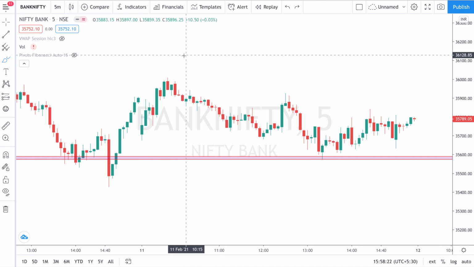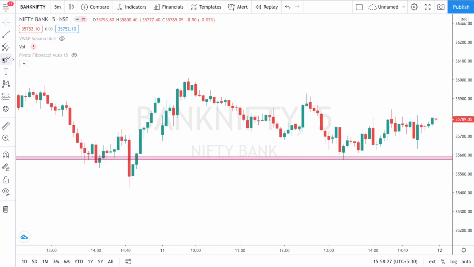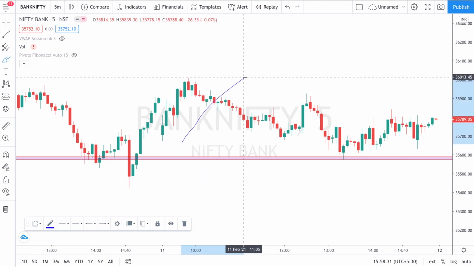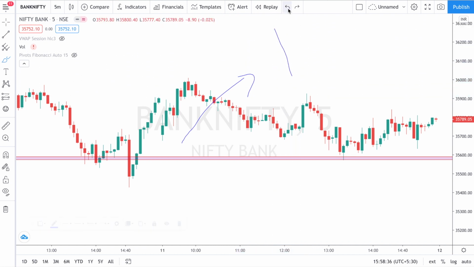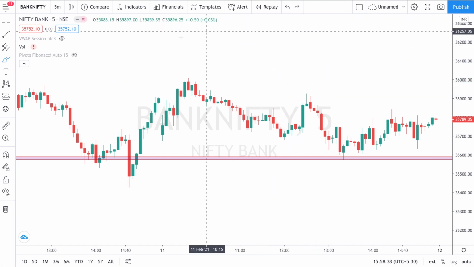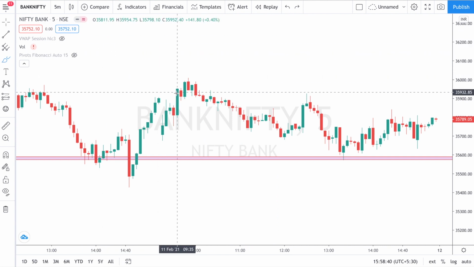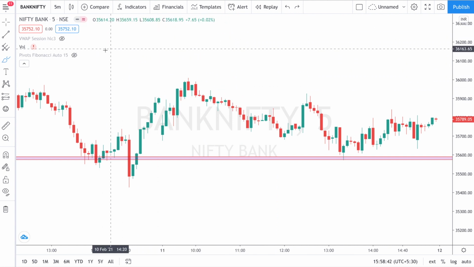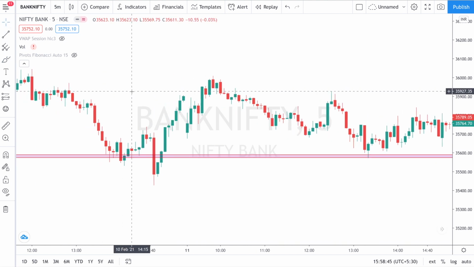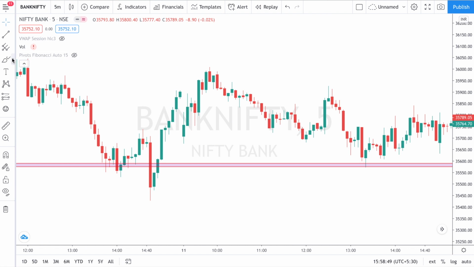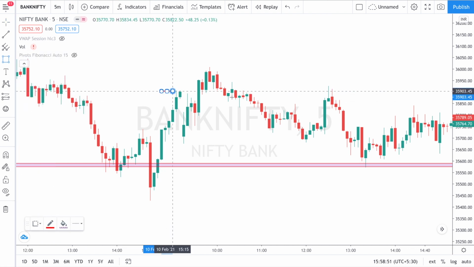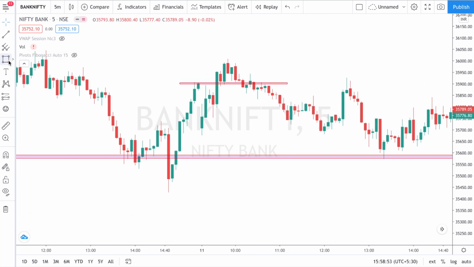Okay, now I'm going to explain why I exited this almost at cost. As I had already mentioned, I like to book some good profits, and second, I like to exit my trades almost at my cost if I am not comfortable with my trade. If I'm not comfortable and not confident enough of my trade, then I prefer exiting my trade at my cost.